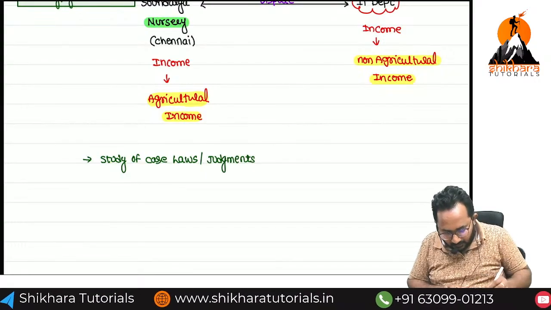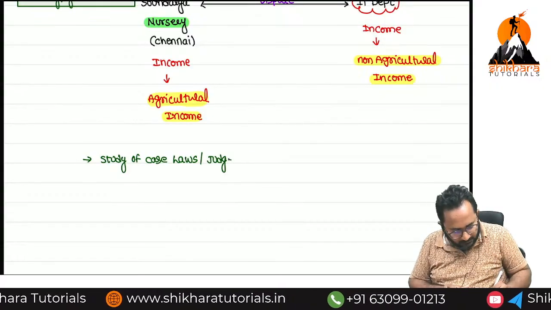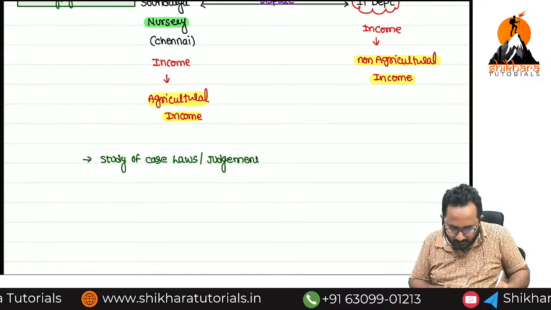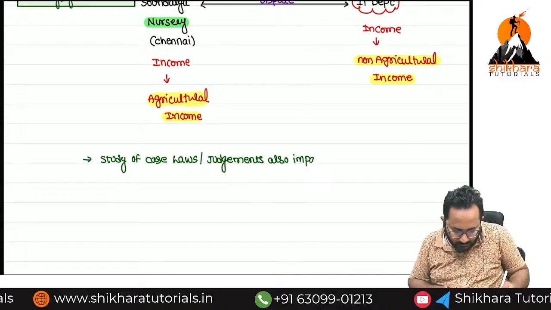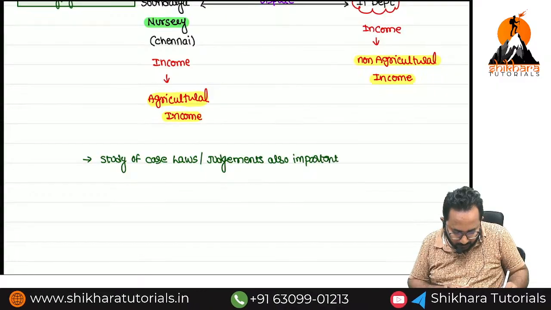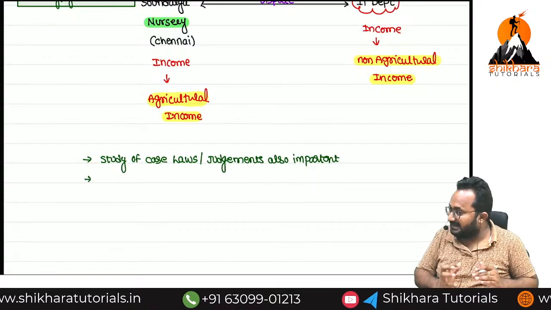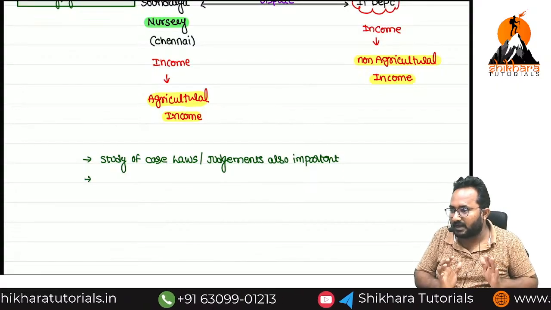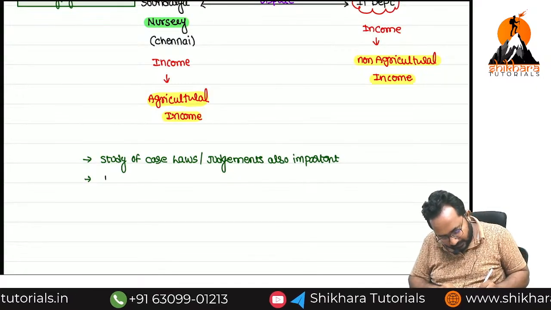Judgments also important. Can you tell me, the judgments given by district courts and local courts also we have to follow, or only 2 courts? Only 2 courts. What are the 2 courts?